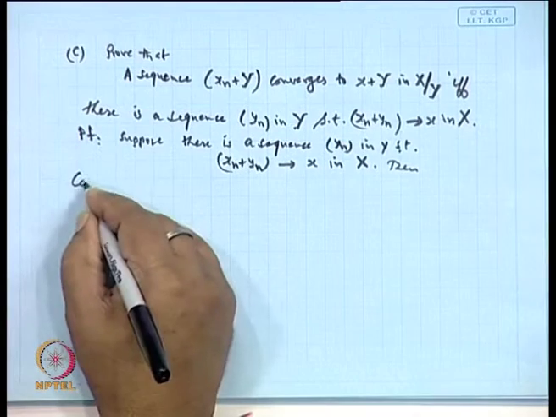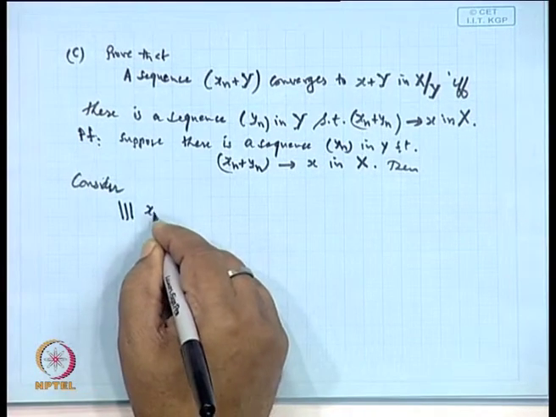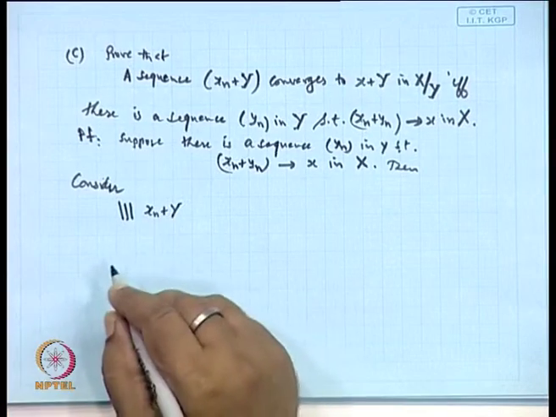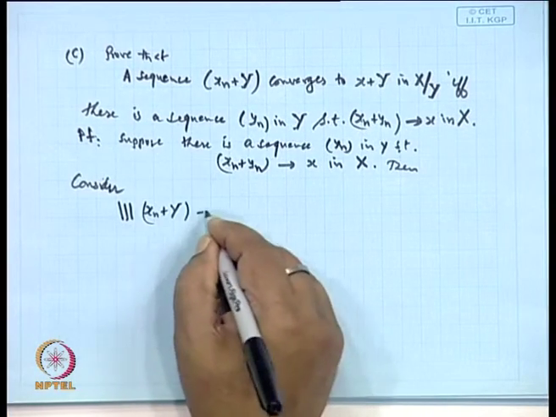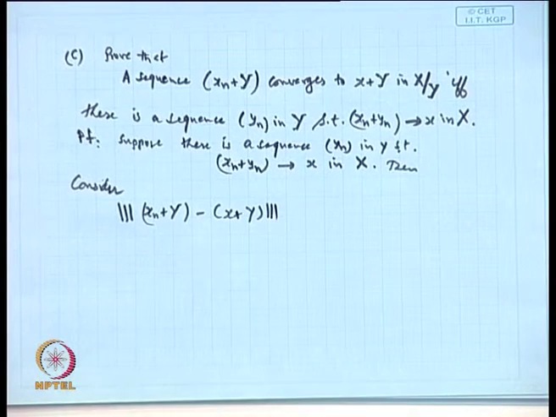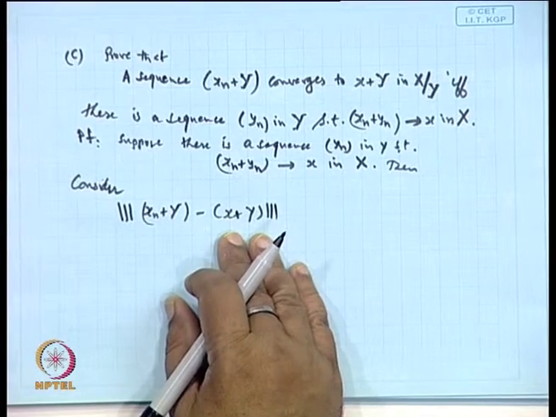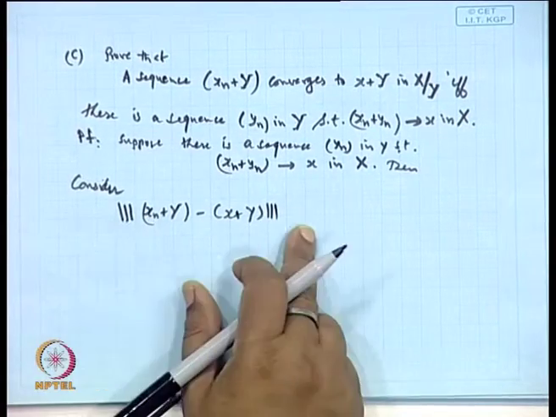So, consider the norm of (x_n plus Y) minus (x plus Y). Now, if this goes to 0, that means this will go to this as n tends to infinity under this norm.